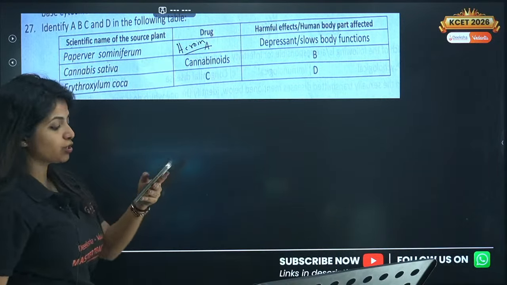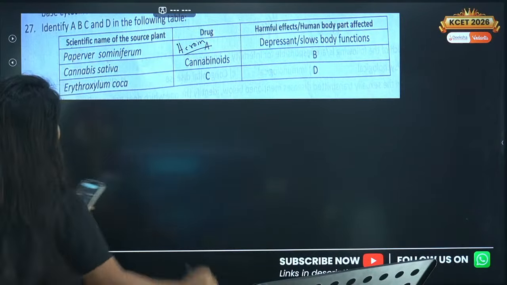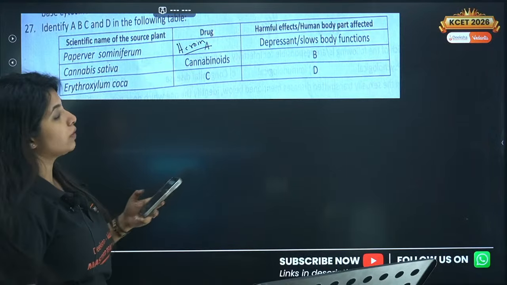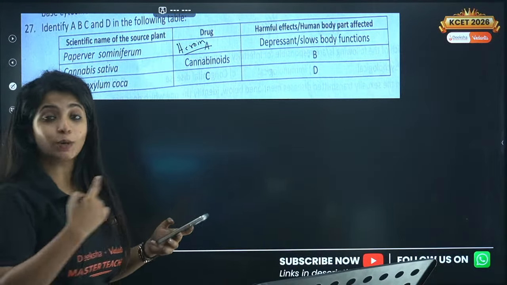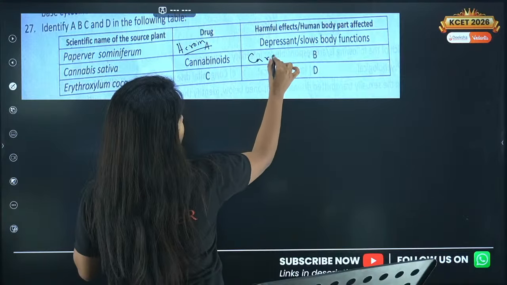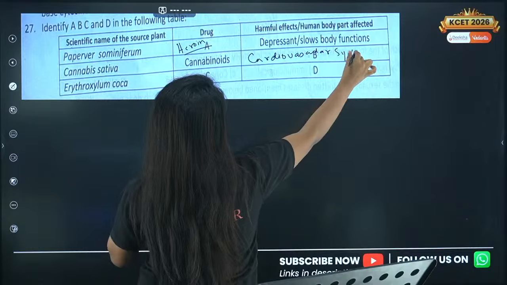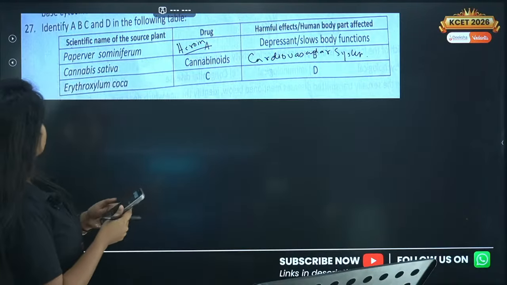A similar type of question we solved while we were doing MCQ questions. Now cannabis sativa, over here the drug is cannabinoids, and they affect the cardiovascular system. So that has to be written. So cardiovascular system. Cool. Next question.